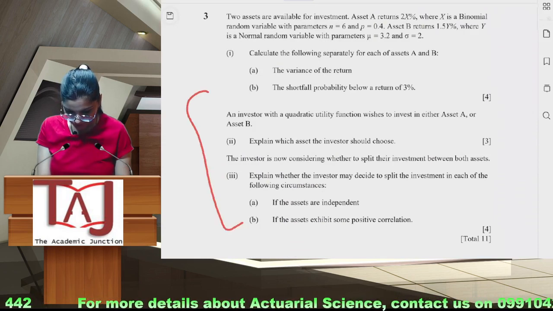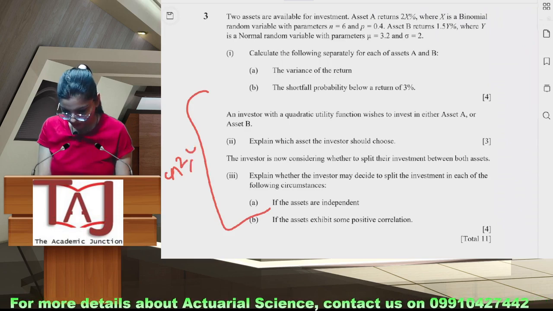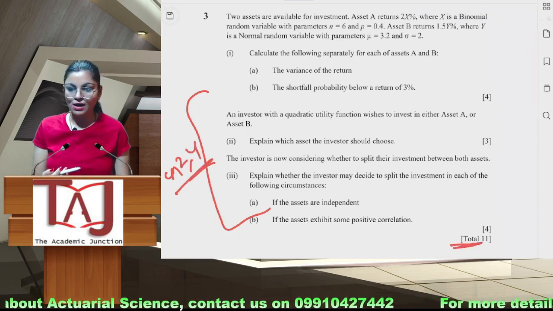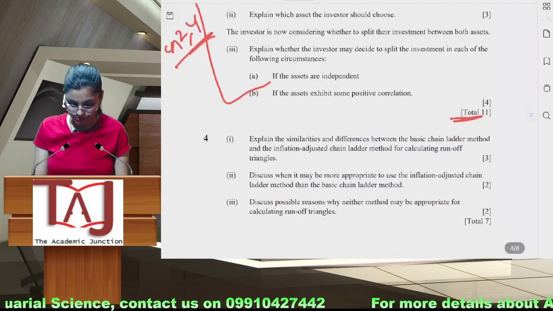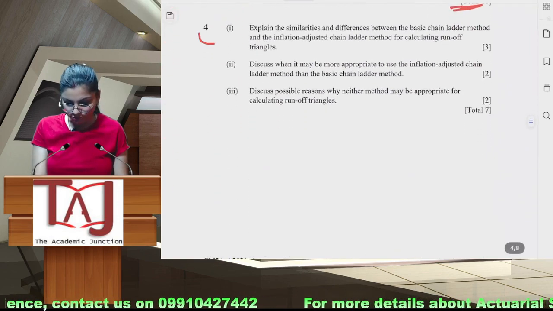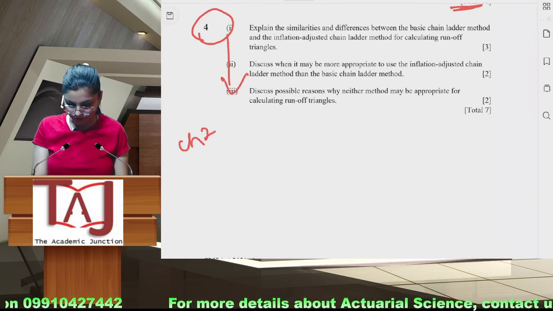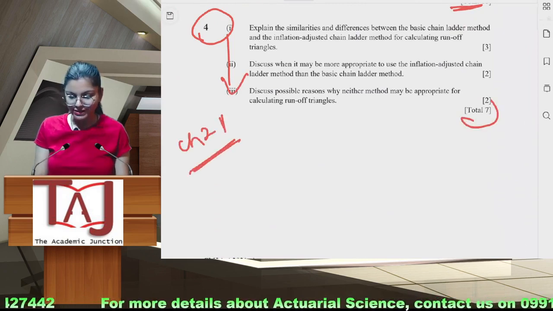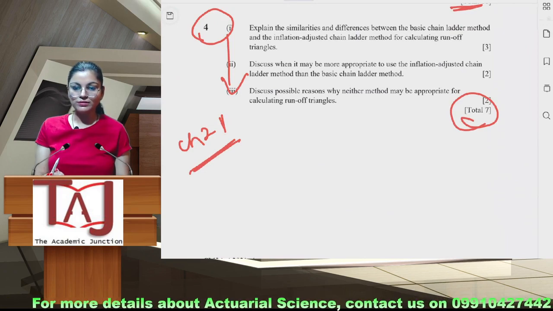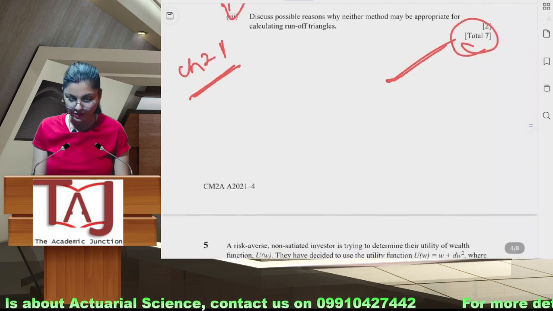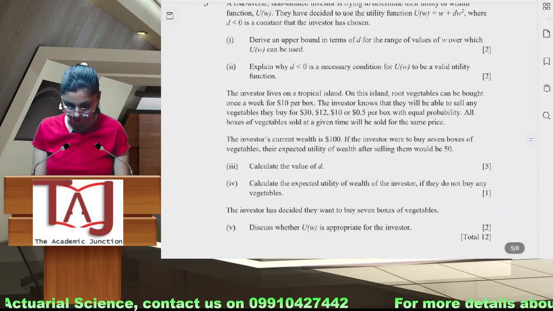So this was from chapter 2 and 4, again 11 marks question. तो पहले आपको ऐसे लॉन्ग क्वेश्चंस टारगेट करने हैं इंस्टेड ऑफ एनी शॉर्ट क्वेश्चंस. Then question 4 was from chapter 21, complete 7 marks theory. So अगर आपको लगता है आप थ्योरी में कंफर्टेबल हो, you can just practice, you can just attempt this question as the first question as well.